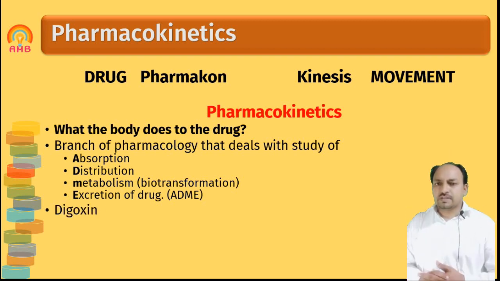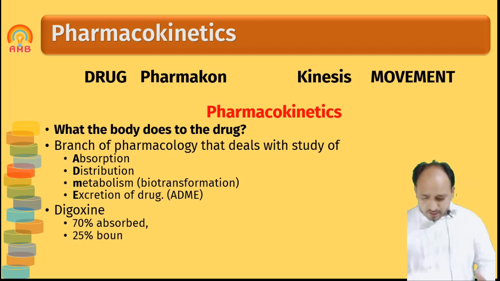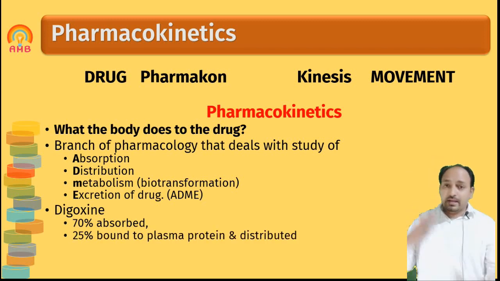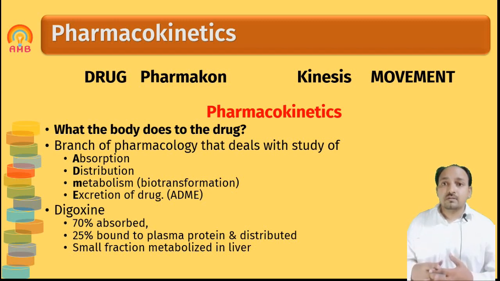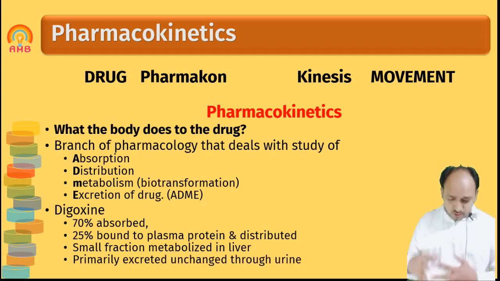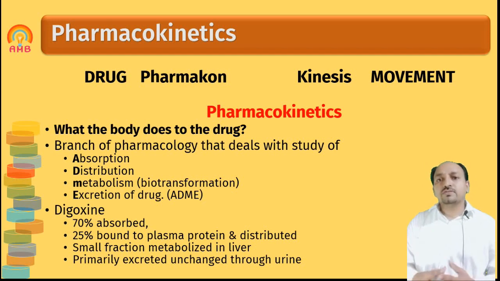For example, we will discuss digoxin. Digoxin, if it is taken, is 70% absorbed in our body. 25% of it is bound to plasma protein, and that is the channel by which it gets distributed in our body. Then it is metabolized in the liver and primarily excreted through the urine. So that is about the pharmacokinetics of digoxin.